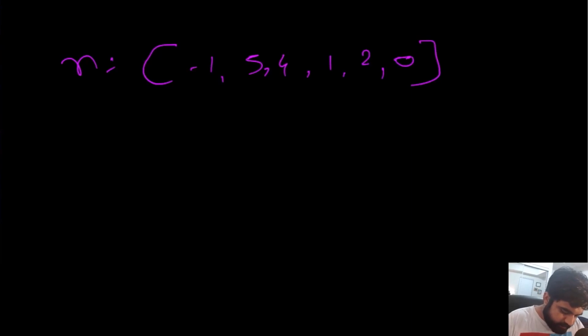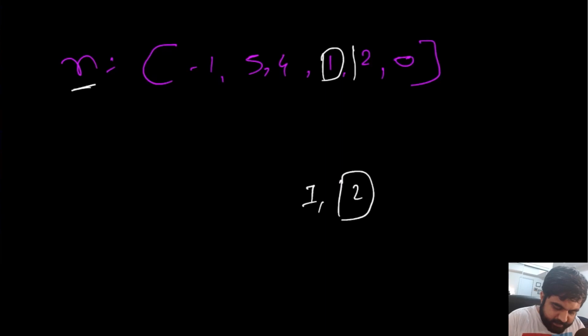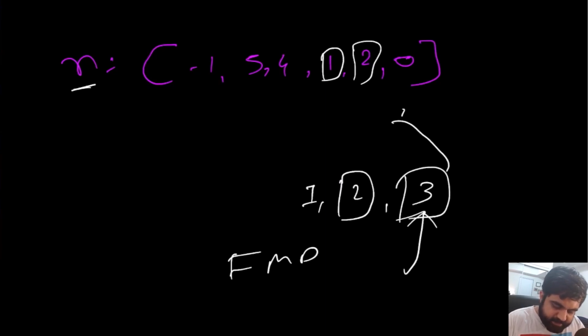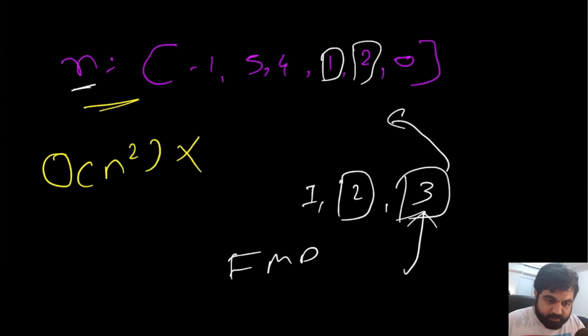Well, the first approach that comes to our mind is a brute force approach. In the brute force approach, we will try to find the first positive number. So first positive number is going to be 1. We will see whether 1 is present or not. Okay, so 1 is currently present. So now we will move on to 2. 2 is also present. So then we will move on to 3. Value number 3 currently is not present. So we can say that 3 is the first missing positive number and we will return 3 as the answer in this case, right? But what is the issue with this brute force approach? Well, the issue is quite simple. Time complexity is actually going to be big O of n square, which is disastrous. So we will have to do something better than this.